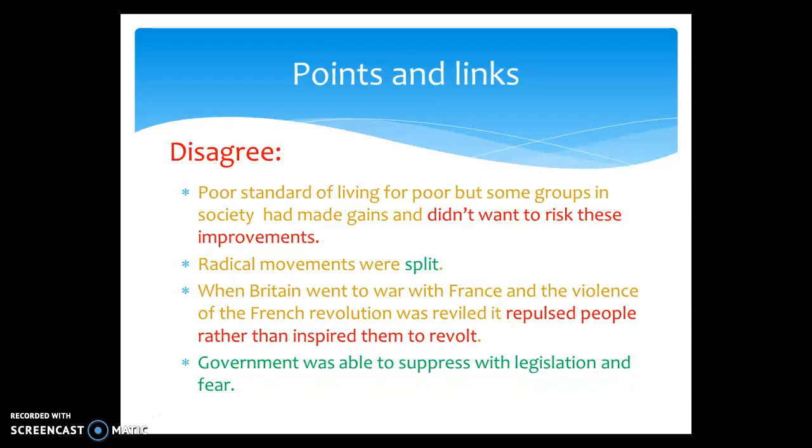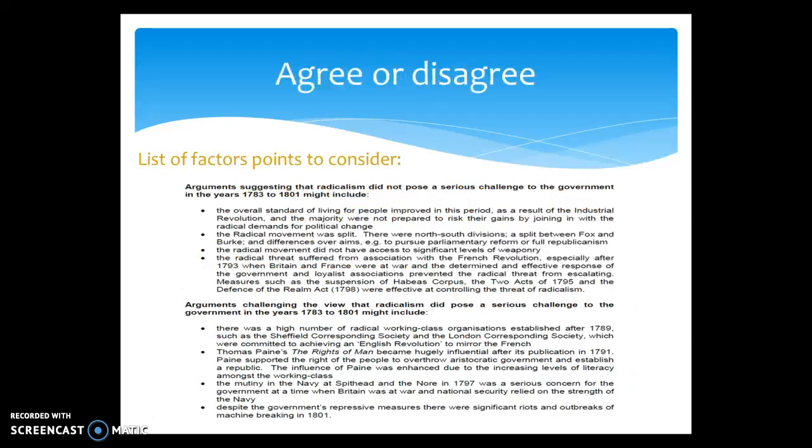Furthermore, whilst the government was able to suppress with legislation, there were also factors which combat this, and there were examples of unrest. If I take you back to the indicative content, you can see these in a little bit more detail. You might focus on the mutiny in the Navy, or possibly talk about the Sheffield Corresponding Society. Have a little look at the agree and disagree spec, familiarise yourself with it, and then you can use this to inform your planning.